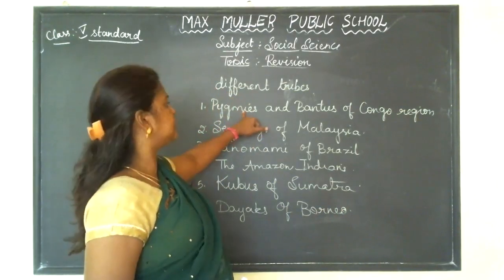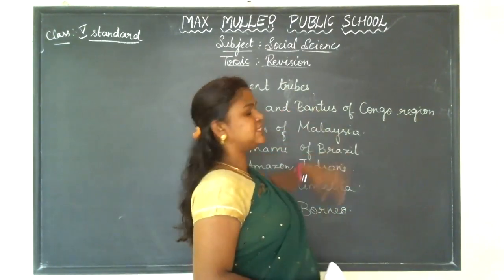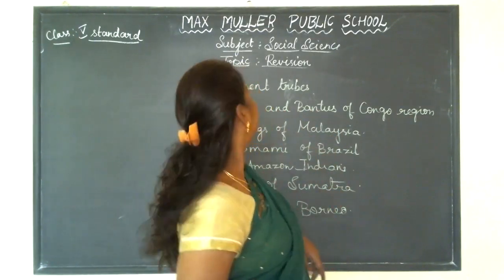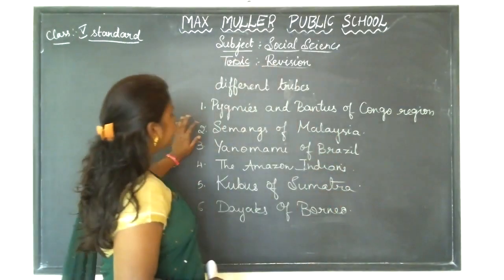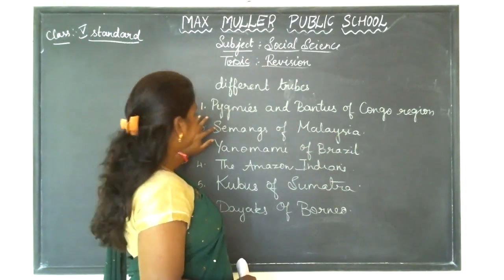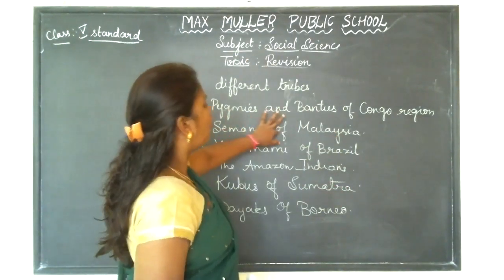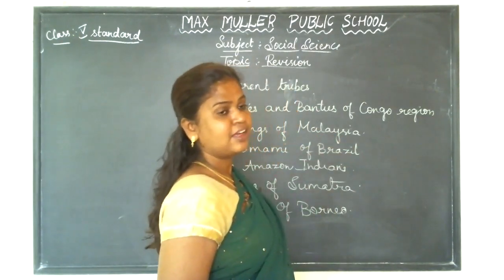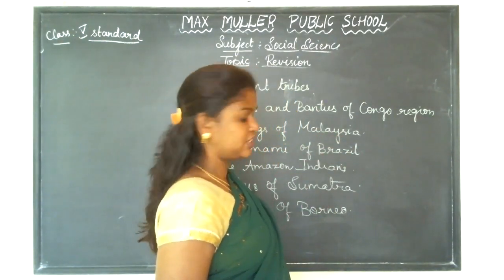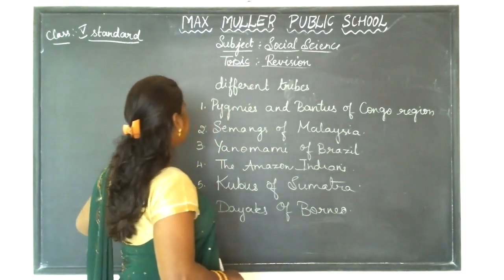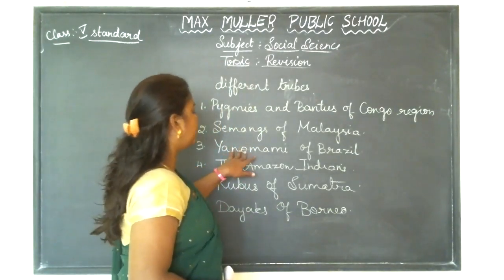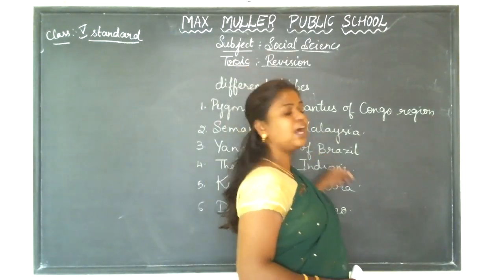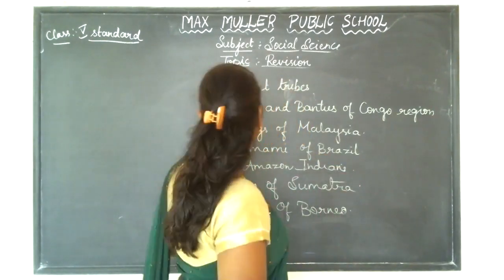Pygmies and Bantus of the Congo region. Second one, Semangs of Malaysia. Third one, Yanomami of Brazil.